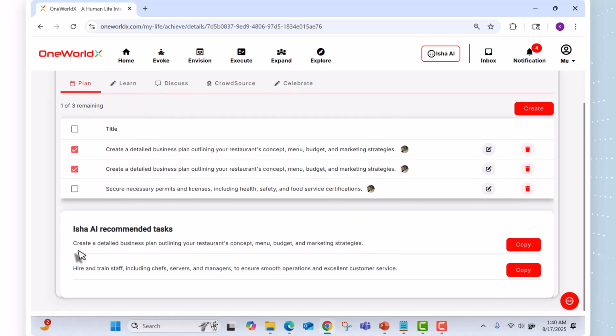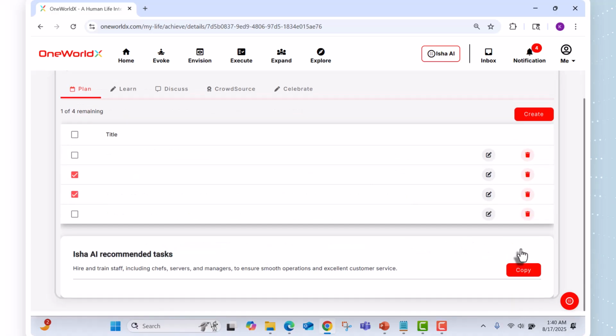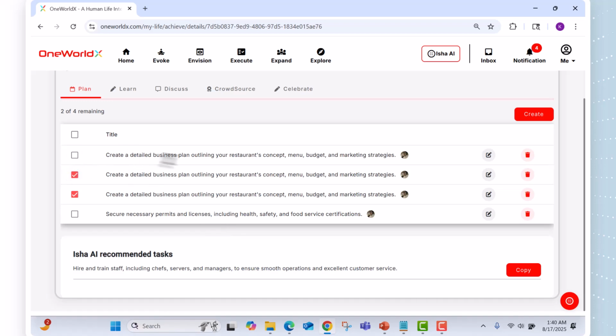Or some of the tasks that you feel is relevant, you can simply click copy, then it will come to you here, right? So you can start work on it. Whether you are in process or you are done, you can click done, right? Then you can also see how you are progressing.